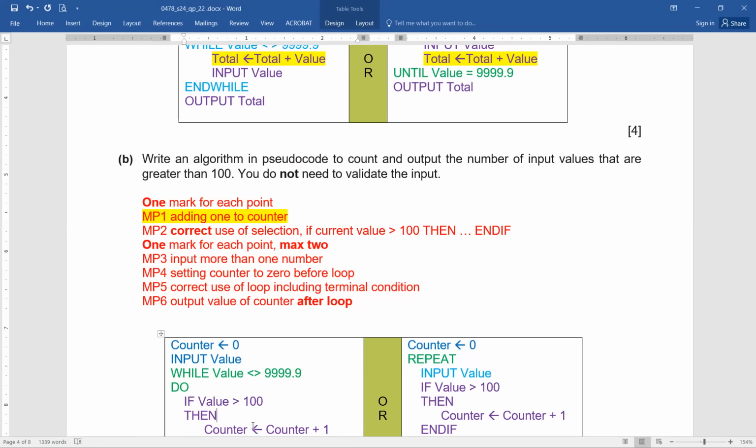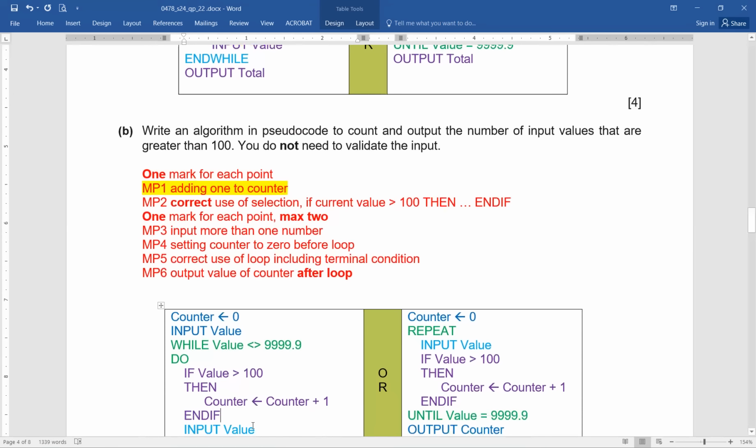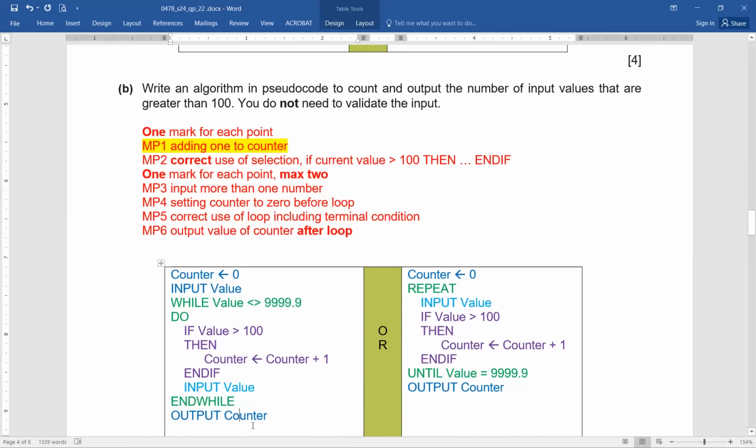And what are we doing? If value greater than 100, that was the requirement. Above 100, then counter equals counter plus 1, end if. And input value again, end while. And output the value of counter after the loop.